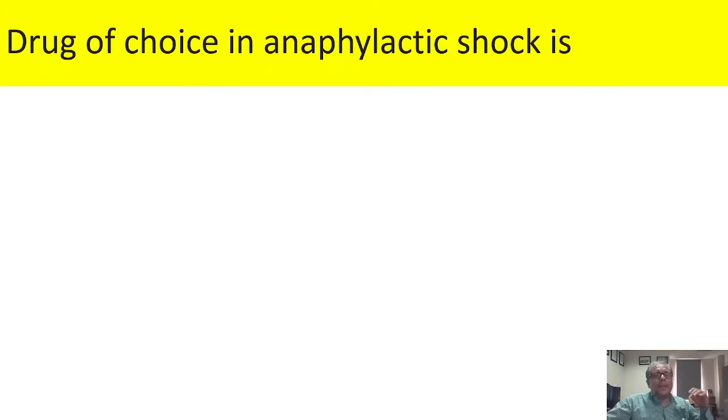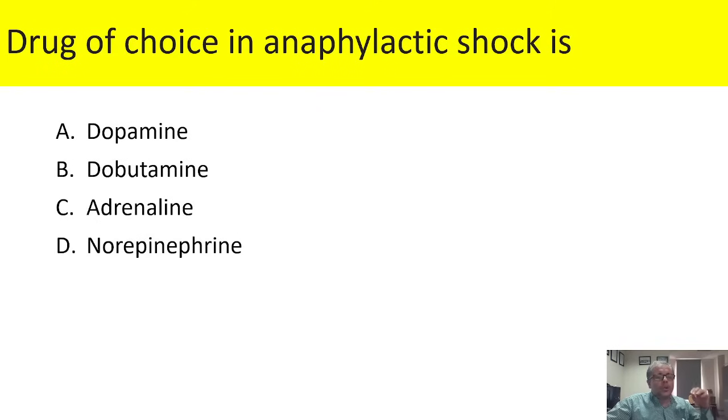Okay, drug of choice in anaphylactic shock. The options are dopamine, dobutamine, adrenaline and noradrenaline. You all know that anaphylactic shock is again an emergency condition in which, because of the vasodilatation, there is hypotension and laryngeal edema, and here we require a physiological antagonist of histamine, and that is adrenaline. Adrenaline is the only life-saving drug in the condition of anaphylactic shock.